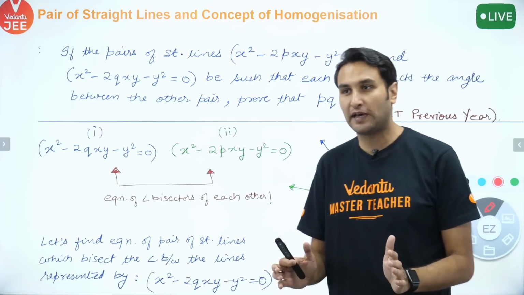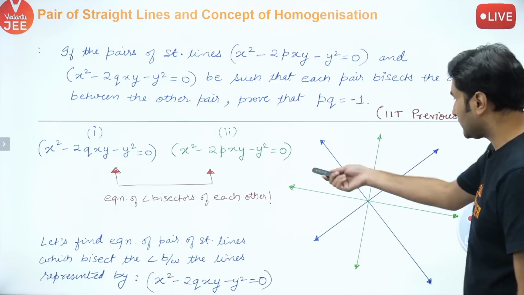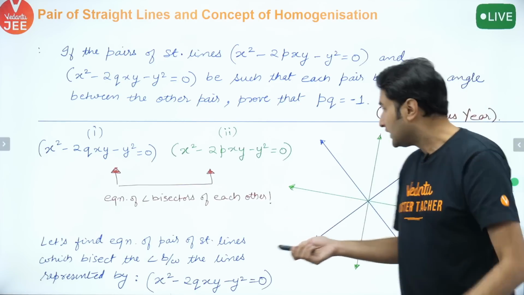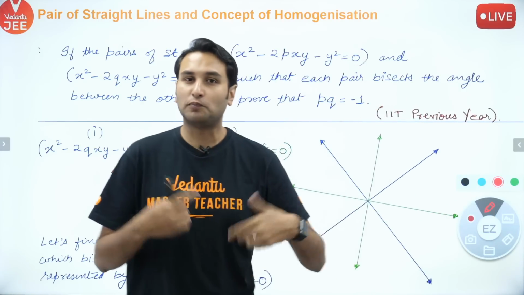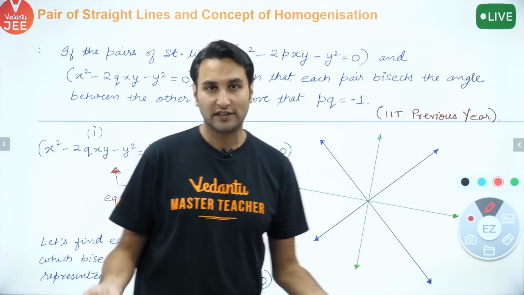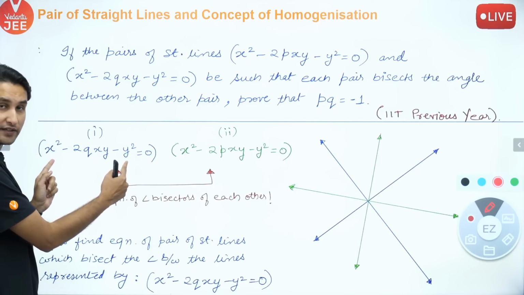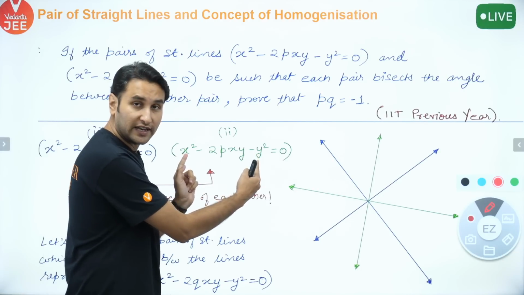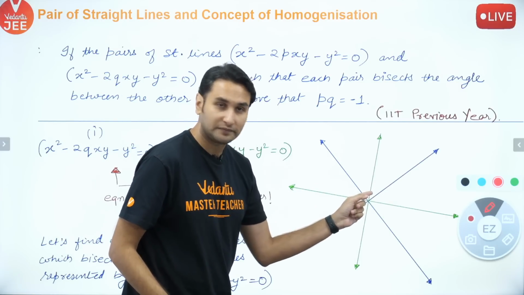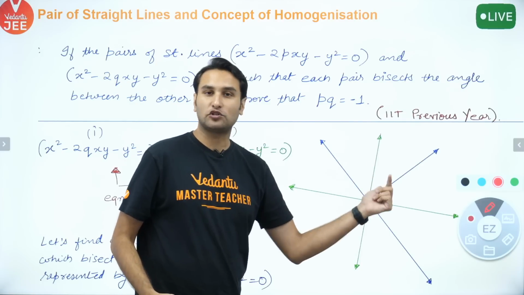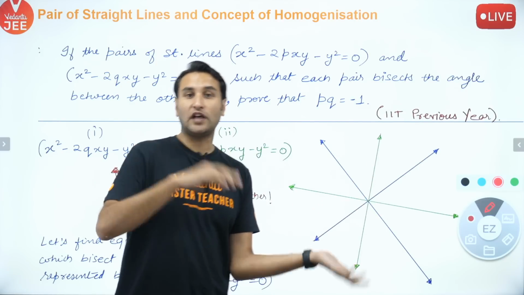अब प्रॉब्लम समझ में आया सबको? एग्जैक्टली आपको कंपेयर करना है. तो क्या करेंगे? अच्छा, ये यू कैन ऑल्सो ऑब्जर्व, सी सिंस बोथ आर द एंगल बाइसेक्टर्स ऑफ ईच अदर, हेंस बोथ द पेयर्स आर परपेंडिकुलर. देखो ध्यान से, sum of the coefficients x square y square 0. Actually green lines are perpendicular to each other and blue lines are also perpendicular to each other because both are the angle bisectors of the other pair.